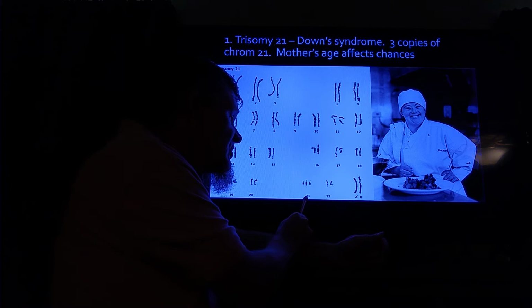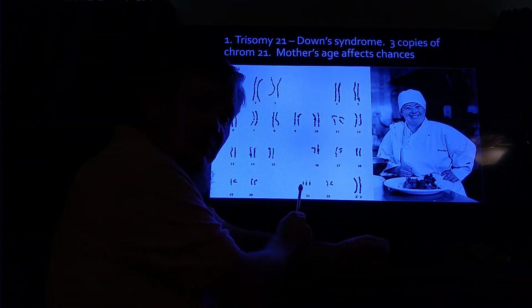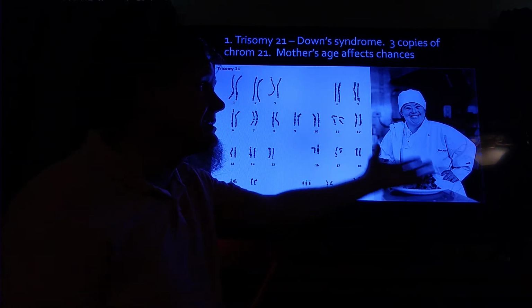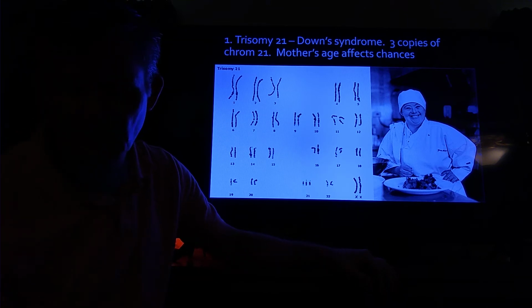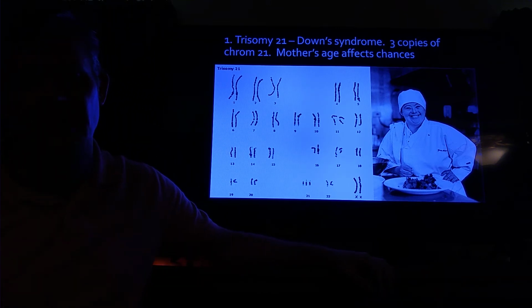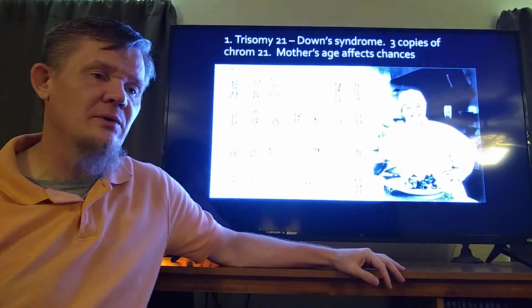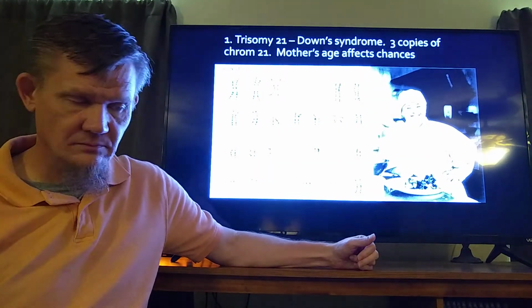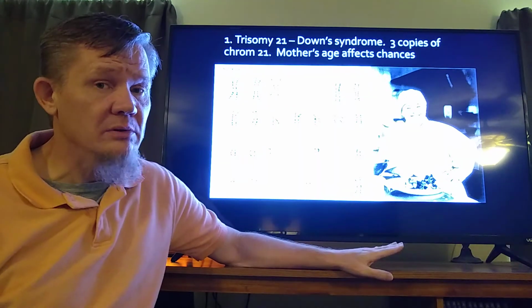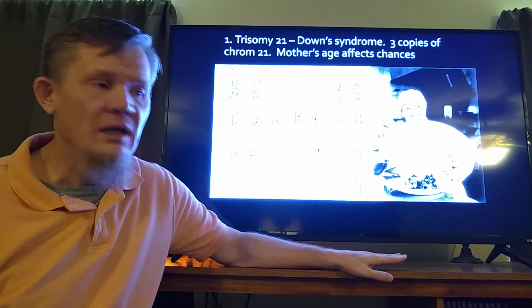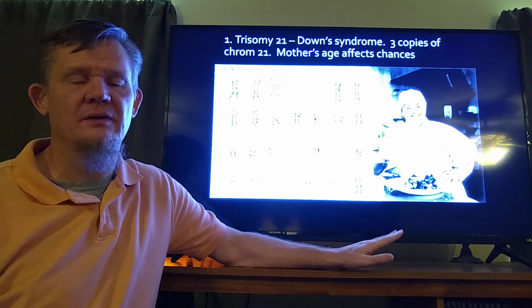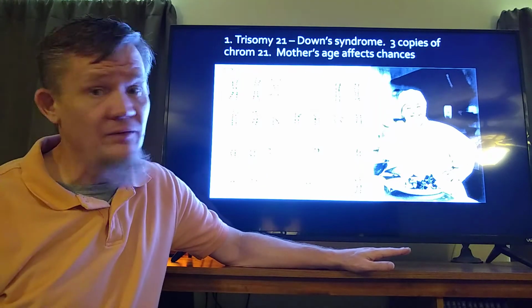And having too much DNA, too much of this little bitty chromosome, leads to the health problems that we recognize of someone that has trisomy 21. When we think of someone with Down syndrome, we often think of someone who has mental retardation. If that was the only problem that came with trisomy 21, it would be fine. They would live perfectly healthy, normal lives. But that is not the only problem.